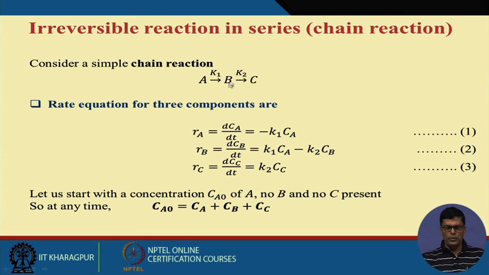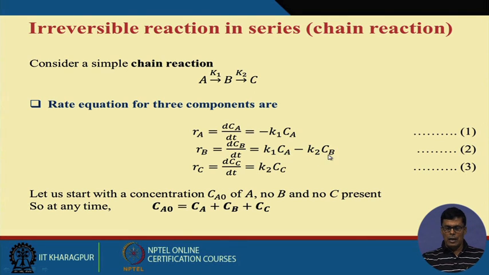Now the rate of formation of B will be something different. How can you calculate it? The rate of formation of B is the rate of formation of B minus the rate of degradation of B, because two things simultaneously occur in the intermediate compound. The rate of formation of B is k1 into Ca, and the rate of degradation of B is k2 into Cb.